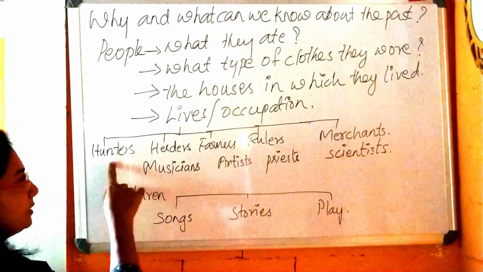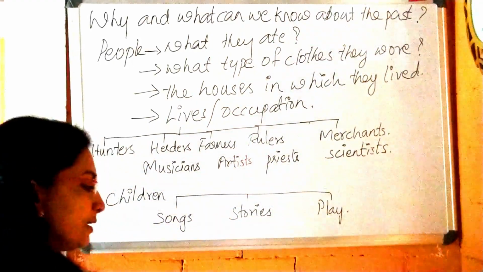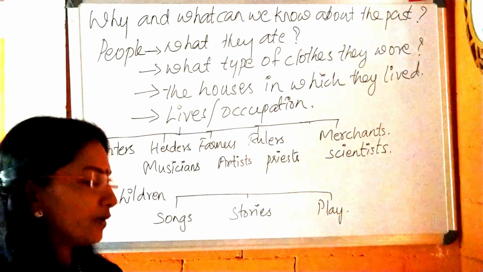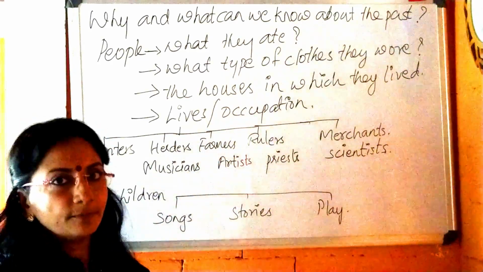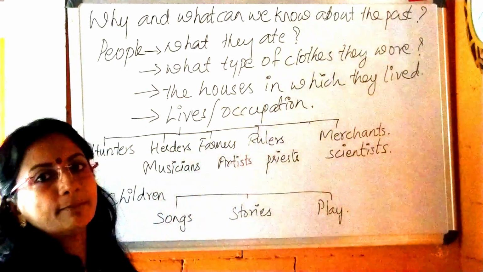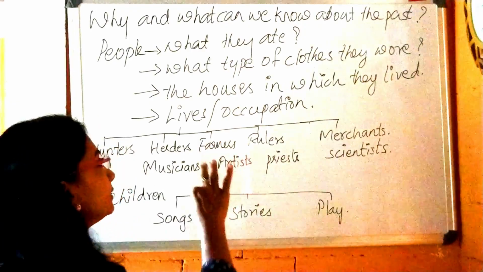First hunter, second herder, third farmer. Farmer means he started farming, the development of agriculture.